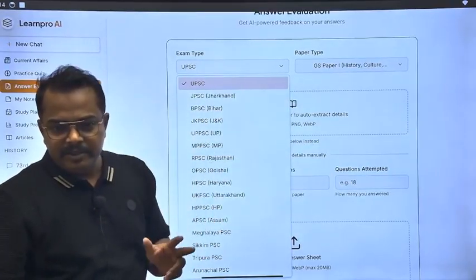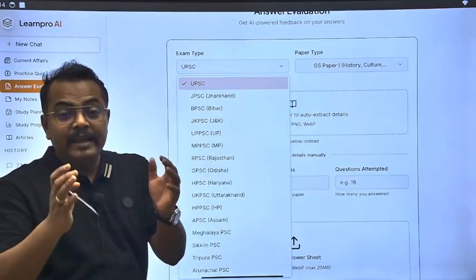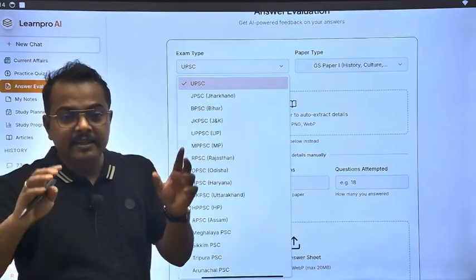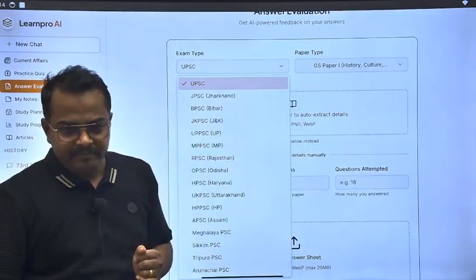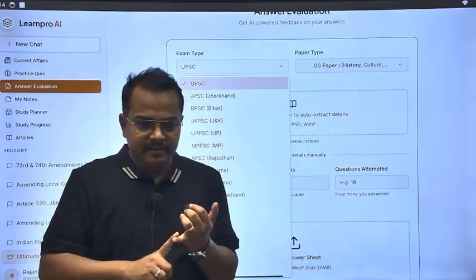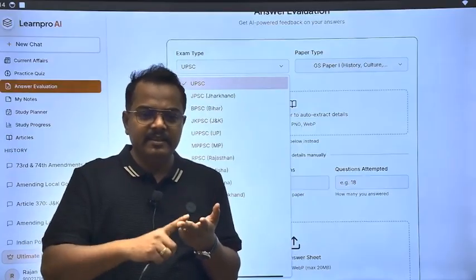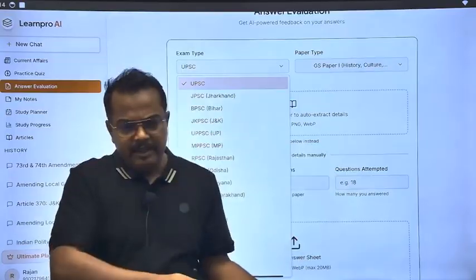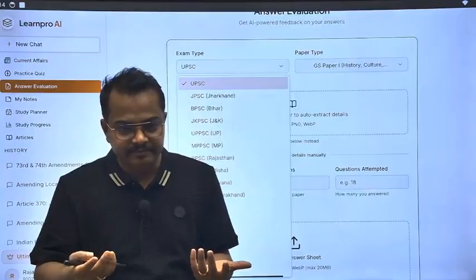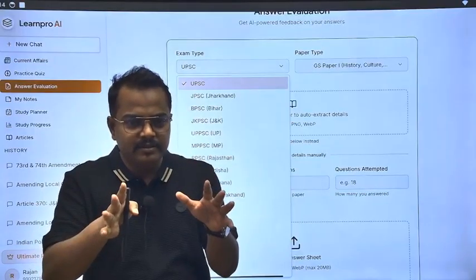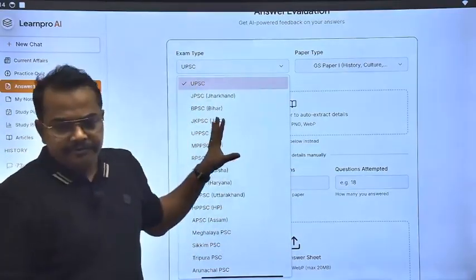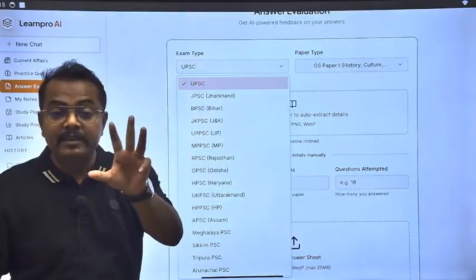But the problem was, how will AI know which exam this particular answer is for? In UPSC the answer may be different, in JPSC, BPSC, Karnataka PSC, MPSC, the style of answer writing may differ. So the first thing was that I should give this option, because this is the first in India; no one has built it for State PCS also.